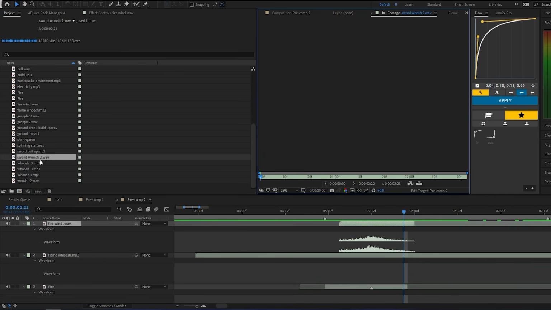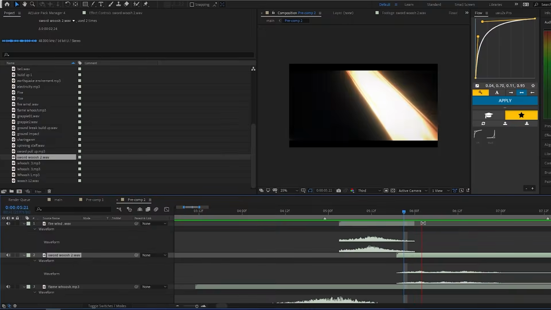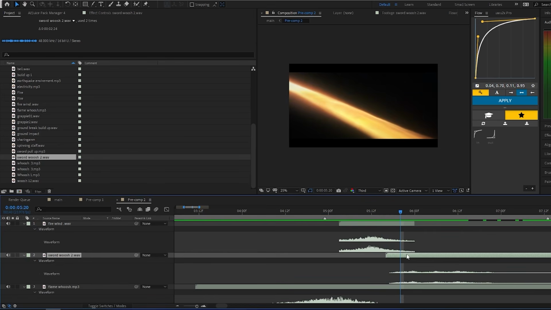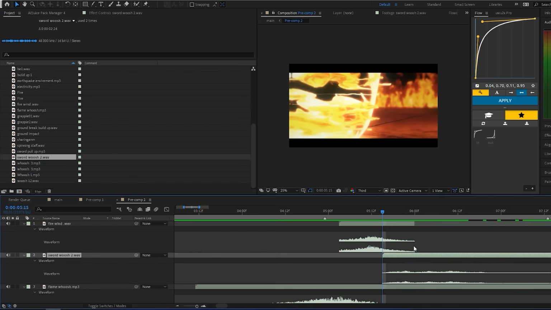I'm gonna use this sword sound effect for this little slash. I don't think this sound effect should be the one here though, because there are a lot of better sound effects to use for this specific part, but I'm too lazy to find that, so we are gonna have to deal with this.